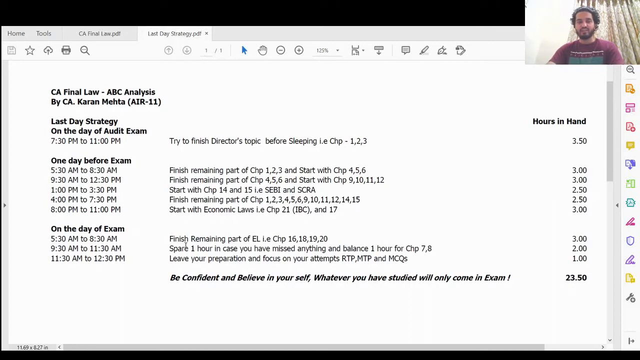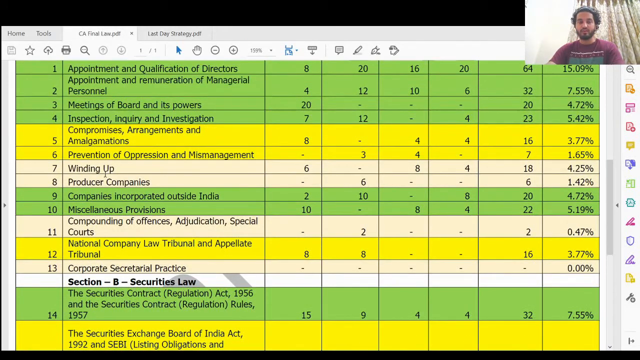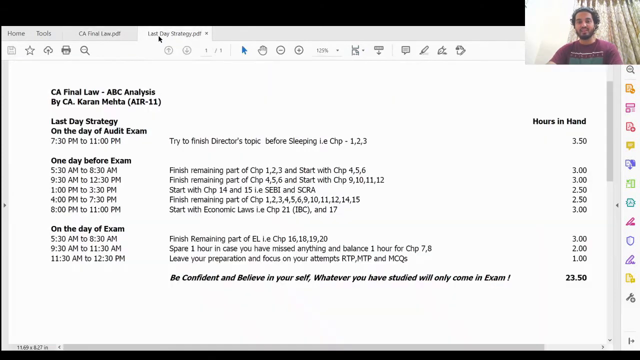Then from 8:30 to 9:30, have your breakfast and do everything. From 9:30 to 11:30, spare 1 hour in case you have missed anything. Again a buffer hour over here, to see in case you have missed any chapter from the A and B category, and then balance 1 hour for chapter number 7 and 8 of economic law. Chapter number 7 is winding up and producer company. We have kept these C category chapters on the last day of the strategy, in the last hour.